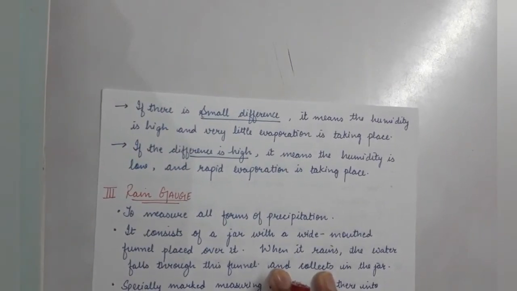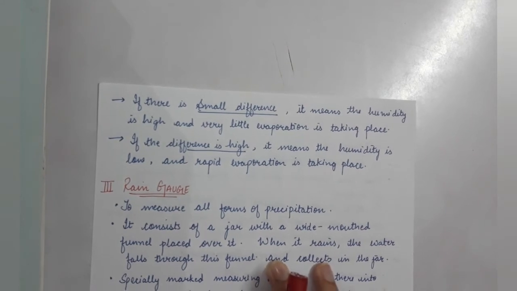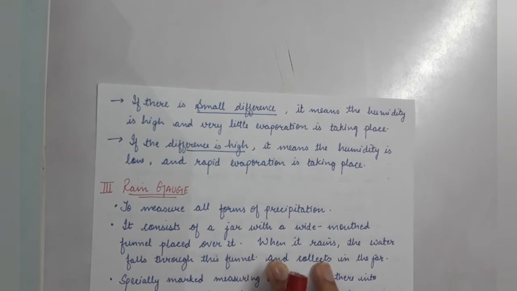So the humidity is high and evaporation is very little when the difference is small. When the evaporation is taking place rapidly, the temperature will decrease rapidly, due to which the dry and wet bulb temperatures will have a high difference. The difference between them will be more. So the humidity is low in such a place.